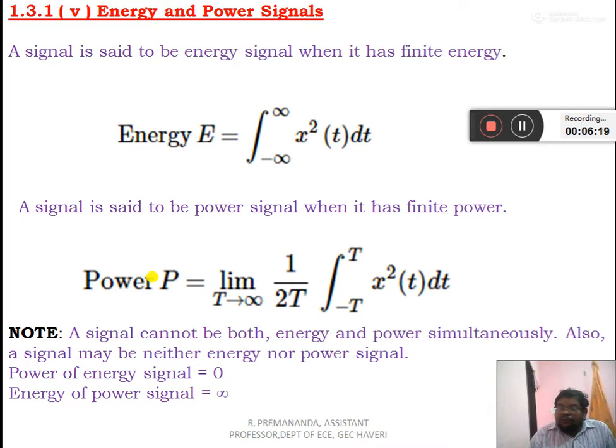A signal cannot be both an energy and a power signal simultaneously. Also, a signal may be neither an energy nor a power signal. The power of an energy signal is 0. The energy of a power signal is infinite.